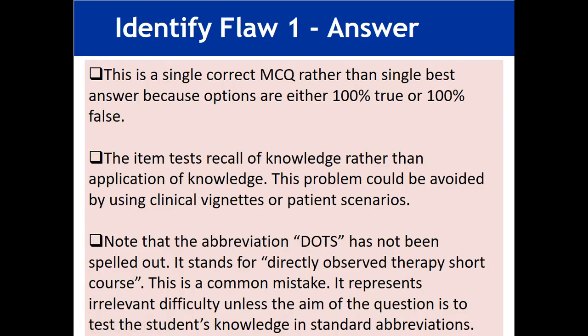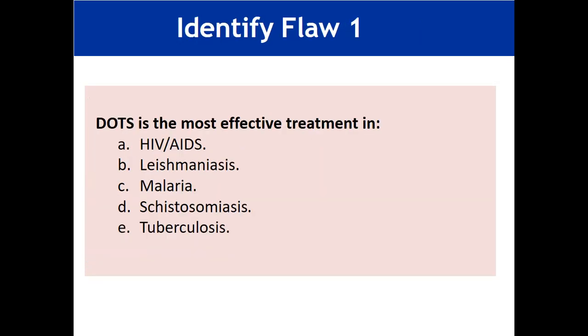In the second session we discussed that if we are going to ask a question about diagnosis or treatment, then instead of a context-free item we should add a context-rich item, and a context-rich item is one where the stem is a vignette. If we are asking about the effective treatment or the most likely diagnosis, the vignette should be there, and we have shared the worksheet as well for writing the vignette.